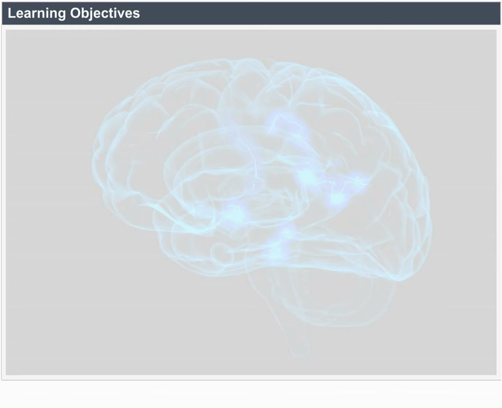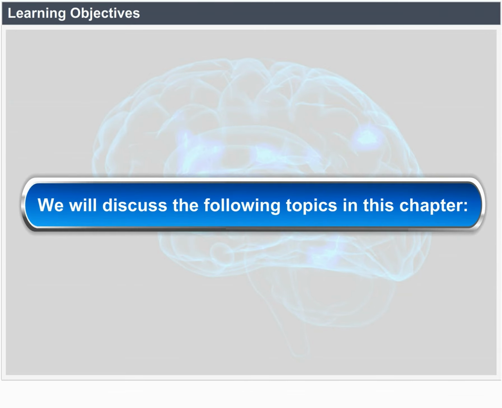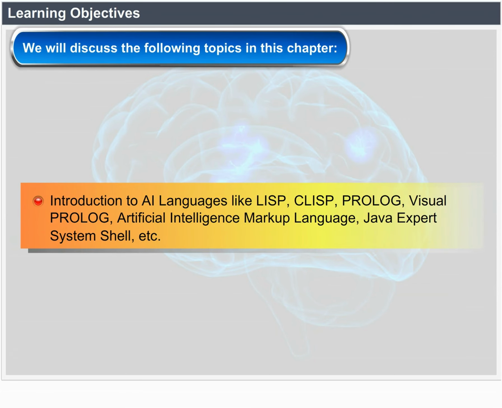Learning objectives. We will discuss the following topics in this chapter. Introduction to AI languages like Lisp, Common Lisp, Prolog, Visual Prolog, Artificial Intelligence Markup Language, Java Expert System Shell, etc.